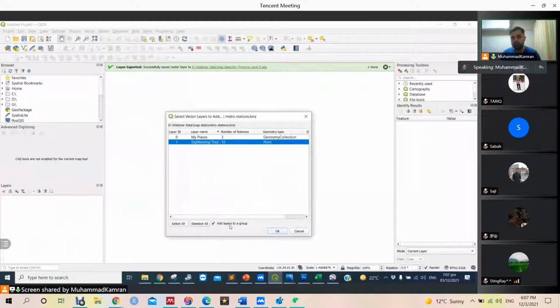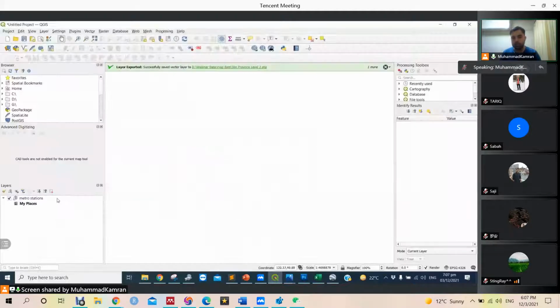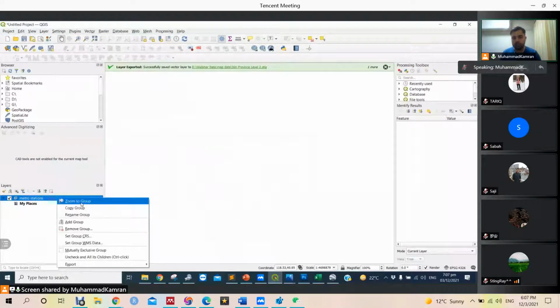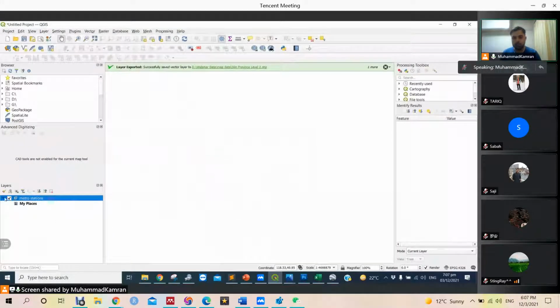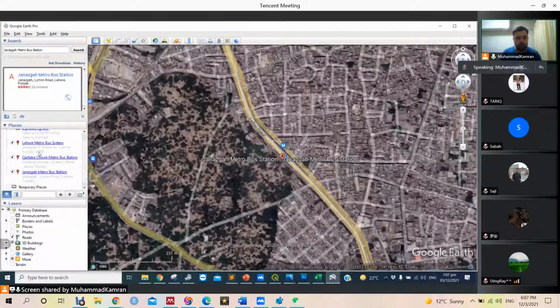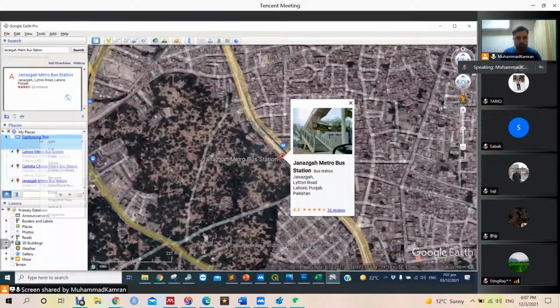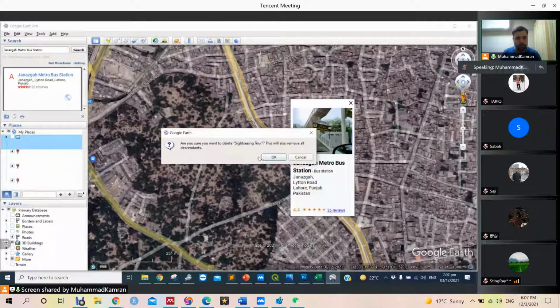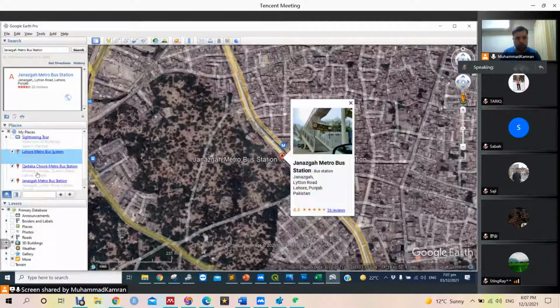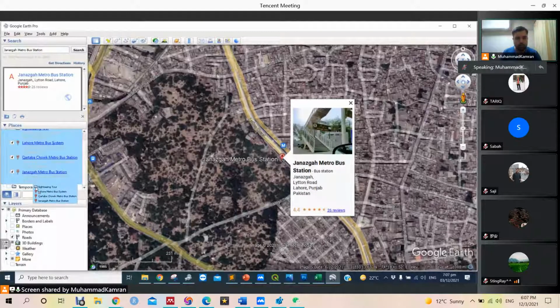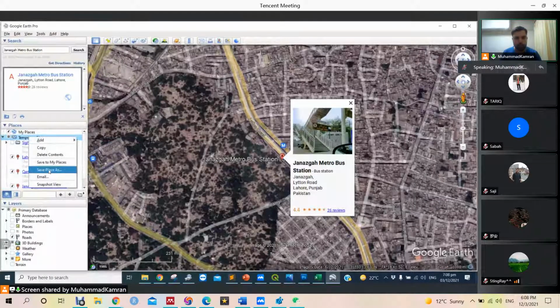This tour is only if we select these 3 places and upload it. My places. Just remove this one first. Delete. Let's take it to the temporary places or make another folder.